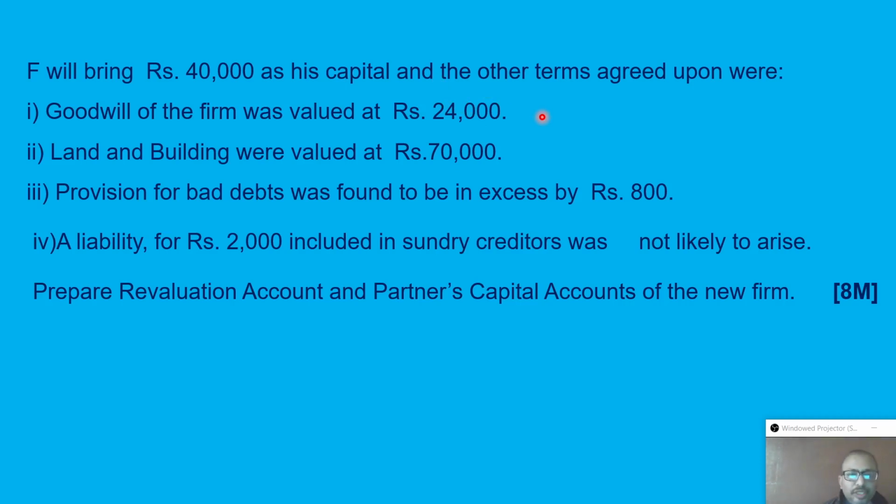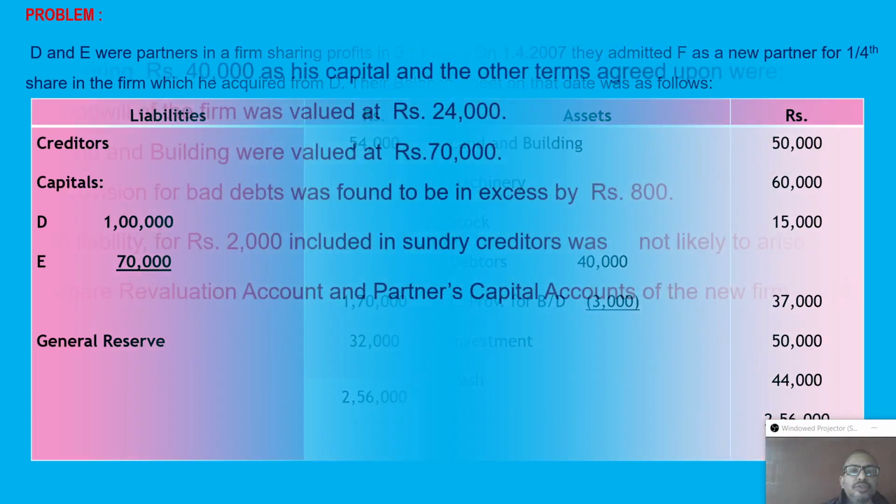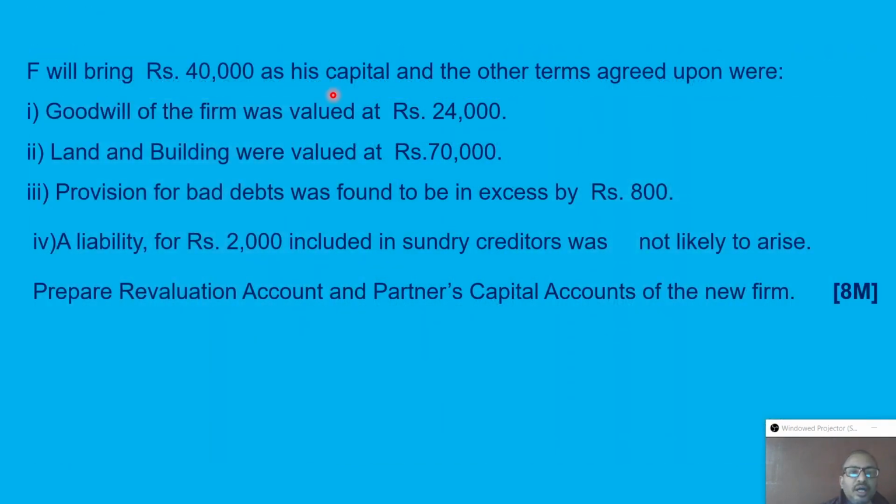Now we will apply the memorandum method. Therefore, the Goodwill account is credited and the current account is debited to sacrificing partners. Here, for the sacrificing partner, we have to calculate who is actually sacrificing. Here it is mentioned in the question that only D sacrifices, because F enters and takes admission. Only D sacrifices, which means the total share is acquired from D by F, so the total benefit goes to F. Now if you want to find the new ratio, we can also subtract only D's share, and the first partner's share will remain as it is.